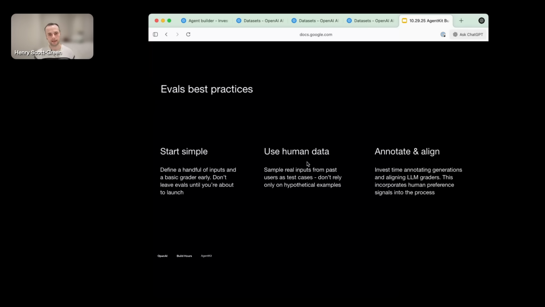And then finally, make sure you invest a bunch of time annotating generations and aligning your LLM graders, because this is how you make sure that your subject matter expertise is really encoded into the system, so that your graders are actually representing what you want your product to do.